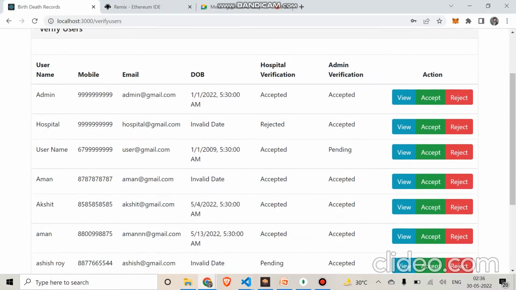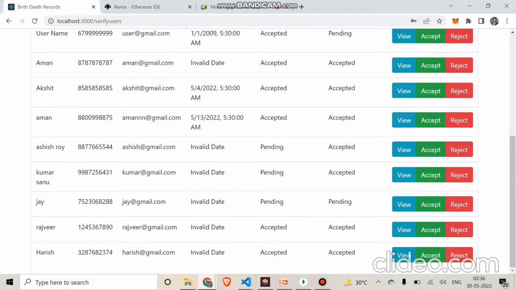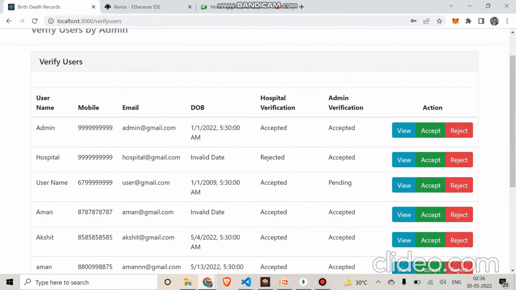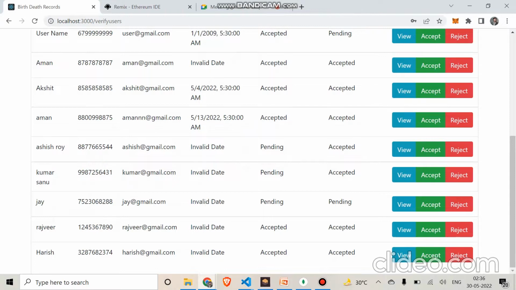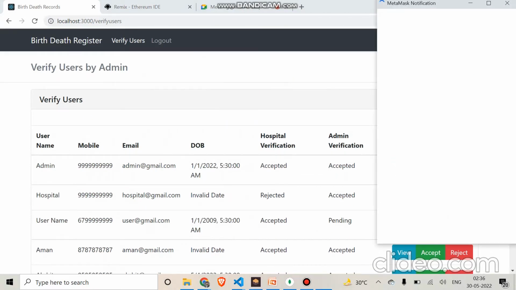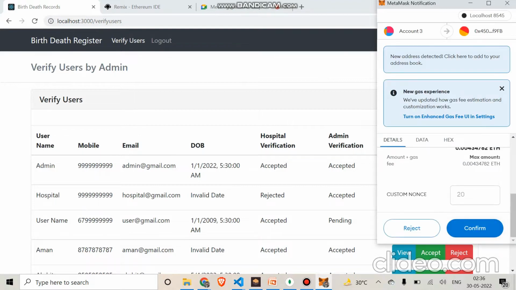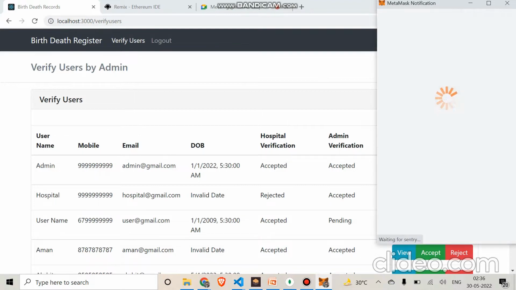Okay, just wait a minute. Until then, you can see the Harish entry is accepted by both hospital and admin. Here is the pop-up for the transaction. I'm confirming the transaction.